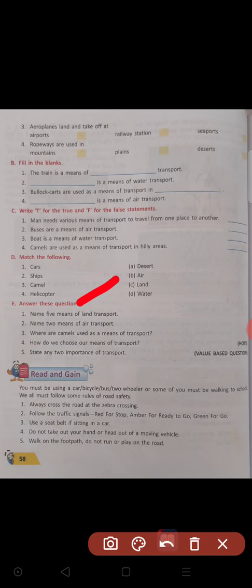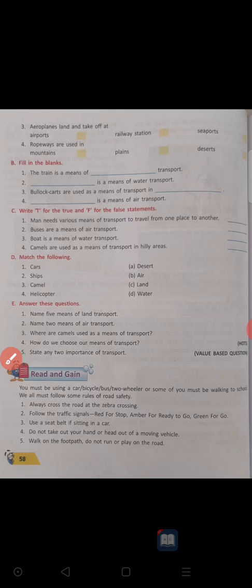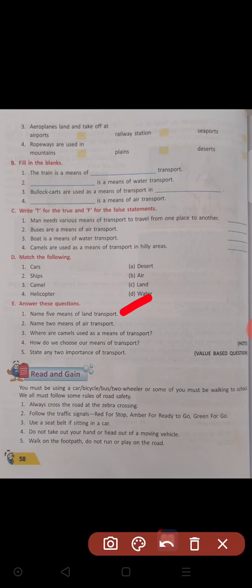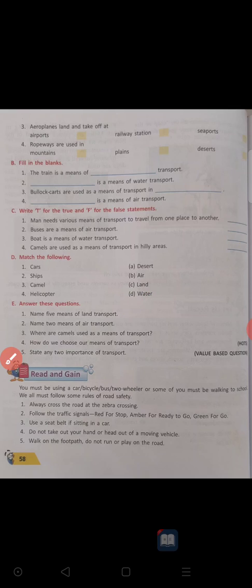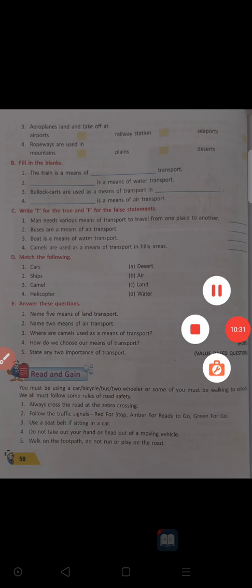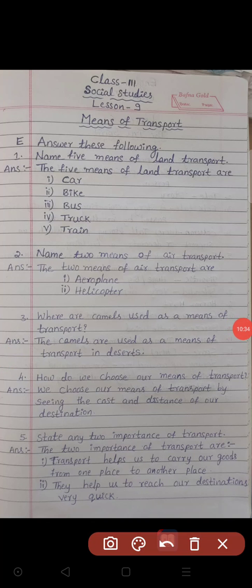Next one, option E, answer these questions. Look at this. First question, name 5 means of land transport. It means which are the vehicles we use on land. The names of those vehicles can be mentioned, five vehicle names for this question. Look at this answer. The 5 means of land transport are car, bike, bus, truck, train.